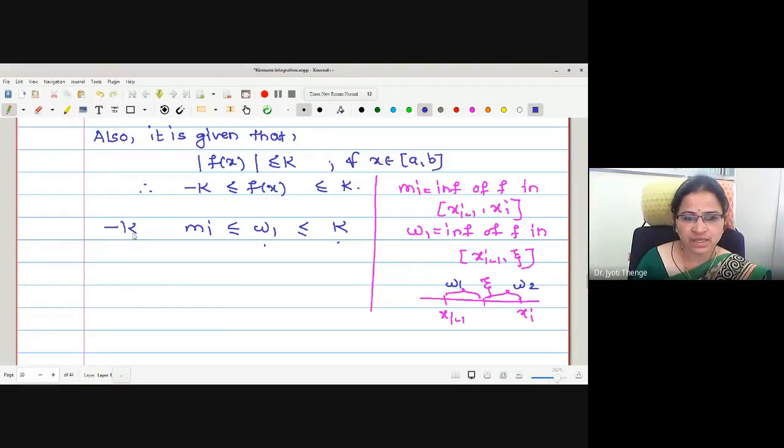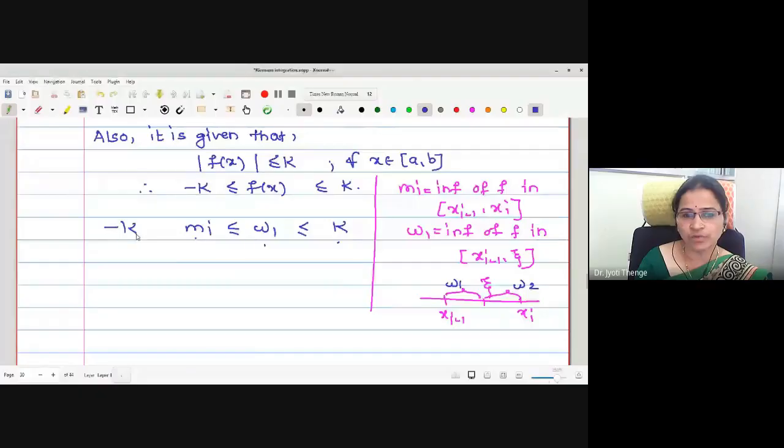Same thing: this is the infima or lower bound for the function f of x, the greatest lower bound. What would be the relation? Less than or equal.